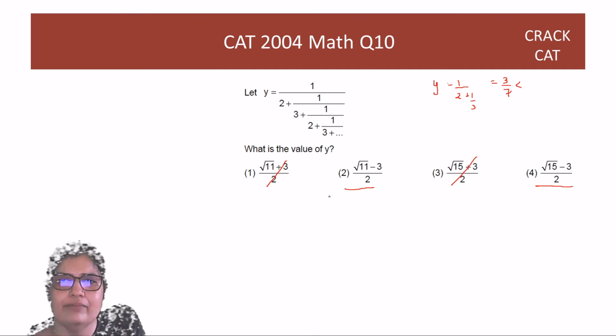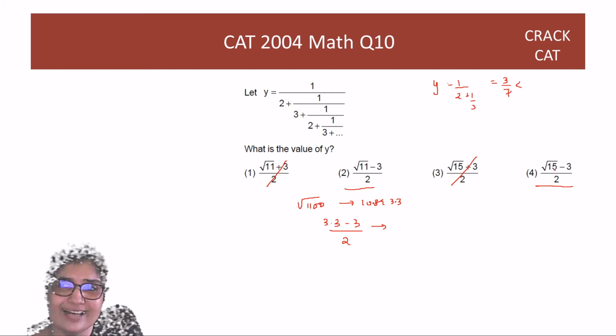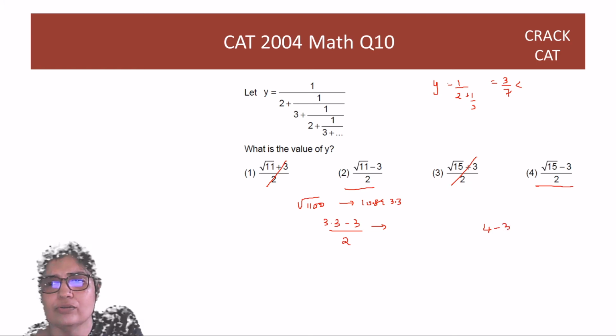What is root 11? Root 11, if you compare with 1100 also, is between 3.2 and 3.3. 1089 is 33, so 10.89 is 3.3. So this is 3.3 minus 3, divided by 2. Very small, not close to half. But this, guys, is very close to 4. Root 15 is very close to root 16. So this is very close to half, but less than half. This is awesome. 4th is your answer.